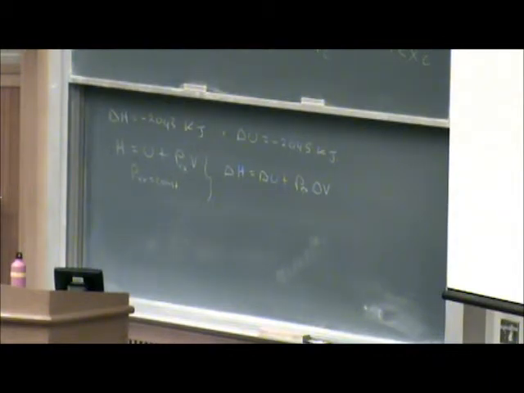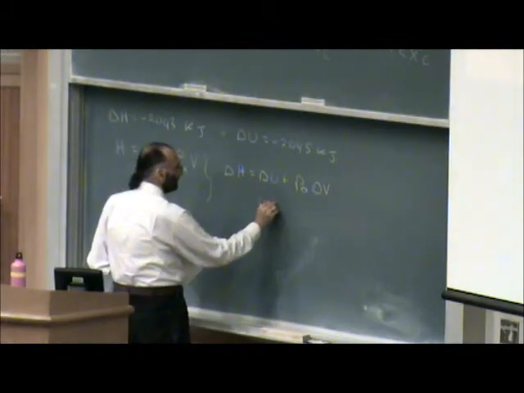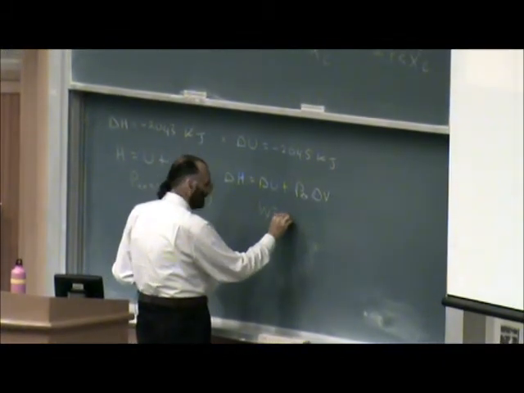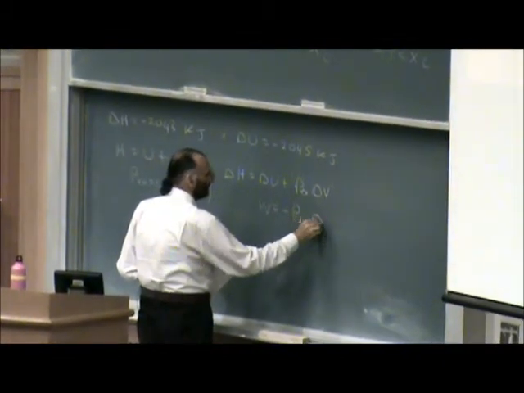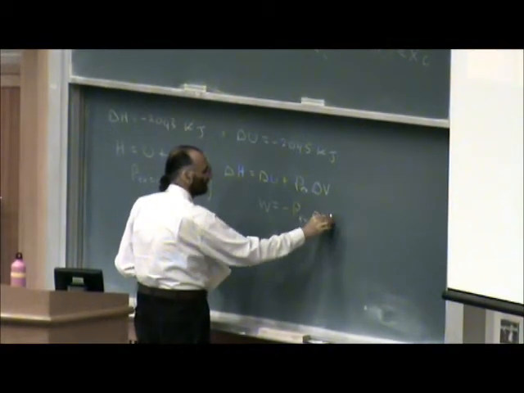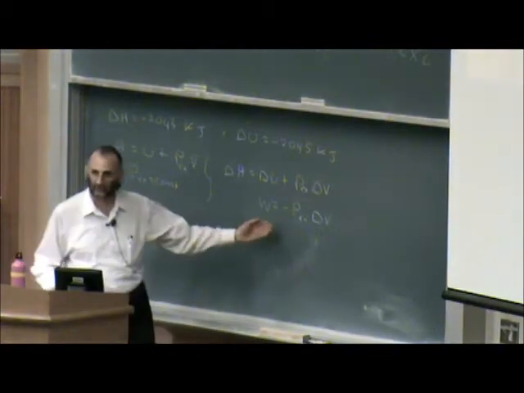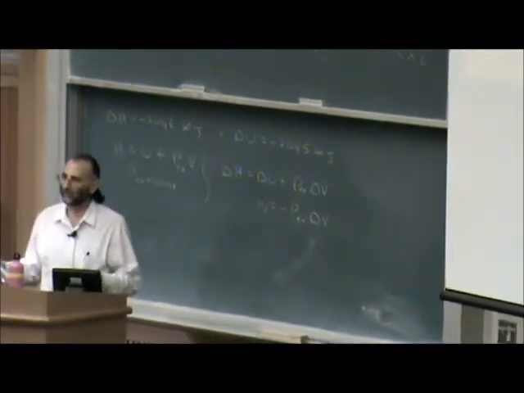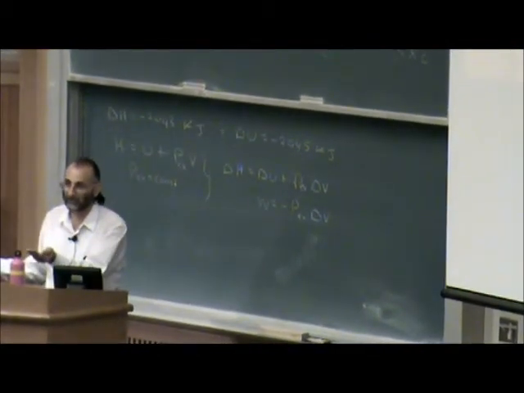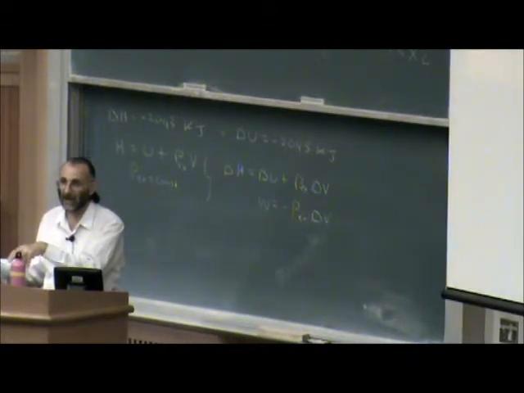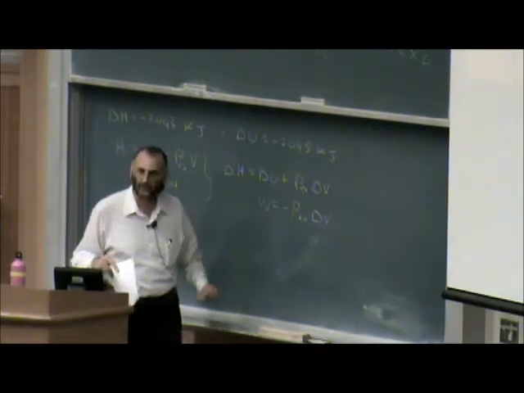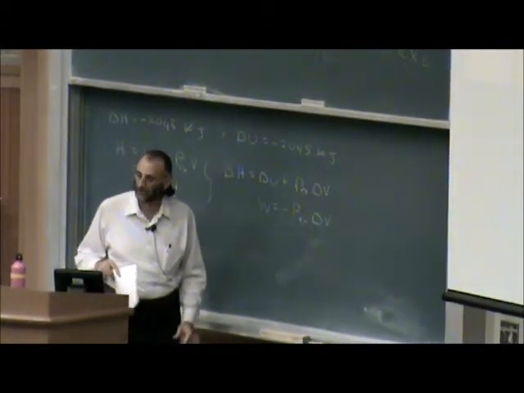So to be consistent, we have to define the work as minus P external delta V. Mathematics tells you the work is P external delta V, that's it. But if you want to be consistent with the terminology we use for what happens to the energy of the system, chemically speaking in this class, we need to put that minus there to be consistent. Remember that? That's why we do it.